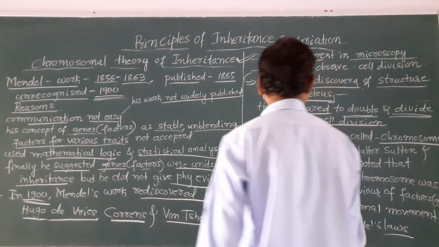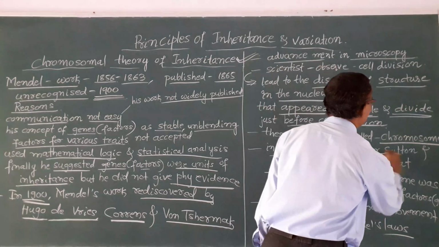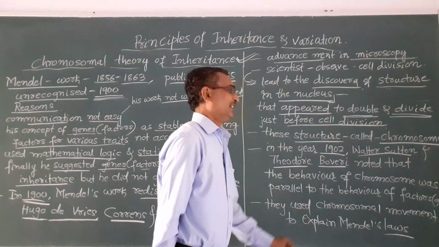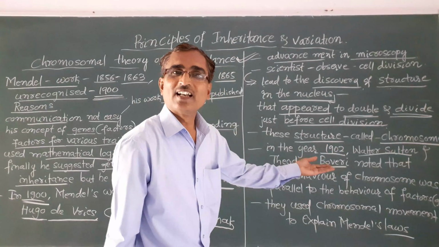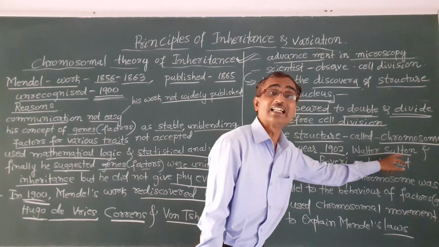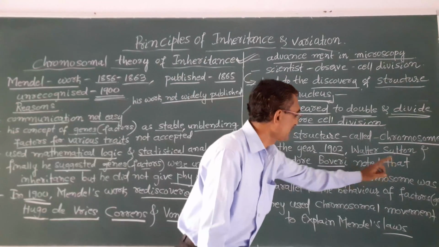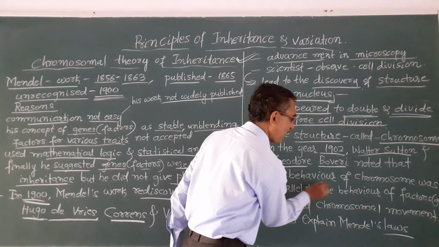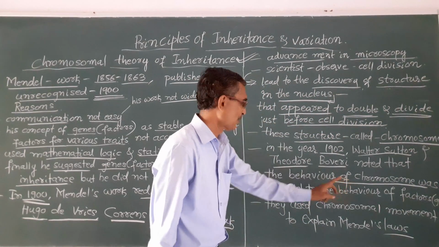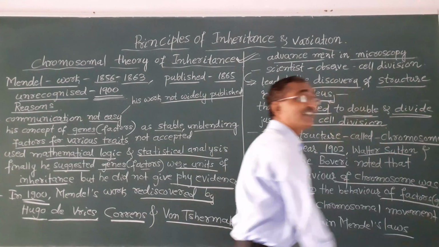And further, in the year 1902, two scientists, Walter Sutton and Theodore Boveri, noted that the behavior of chromosomes was parallel to the behavior of factors or genes.